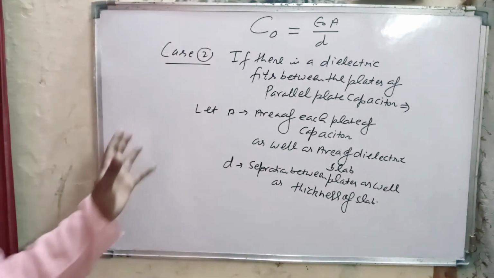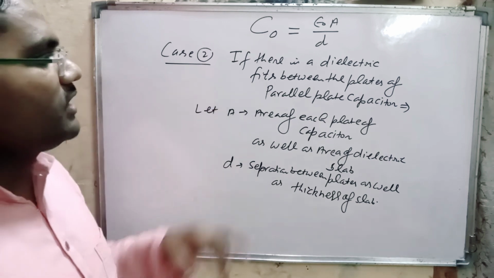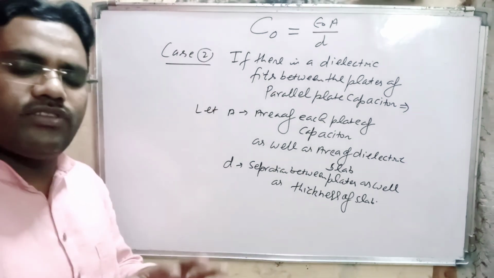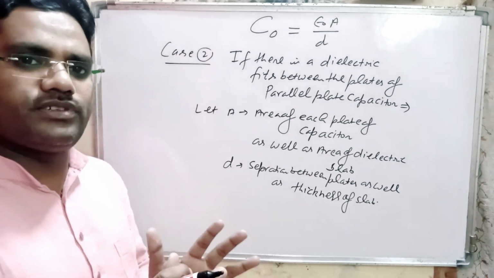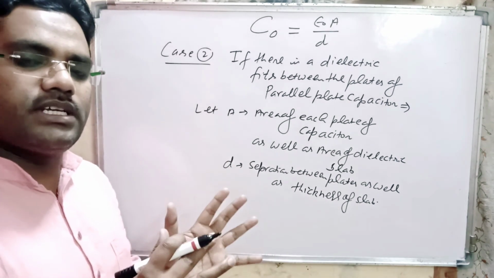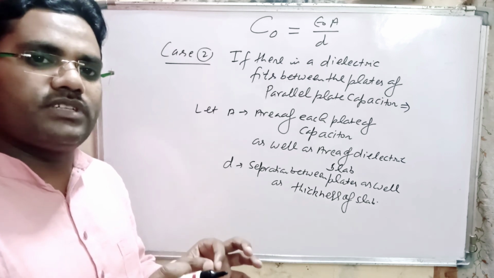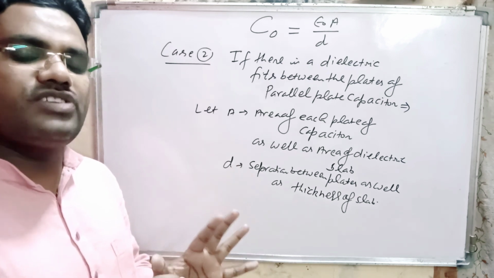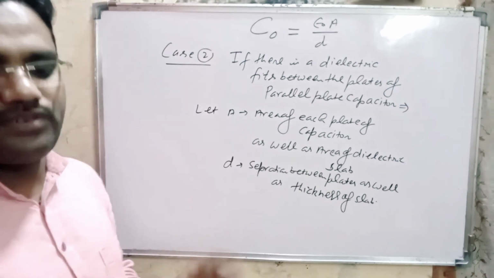So these are the assumptions to derive the expression for the capacitance of a parallel plate capacitor when there is a dielectric fully filled between the plates. In this case, the dielectric fills the space between the plates completely. That means there is no free space between the plates of the capacitor.